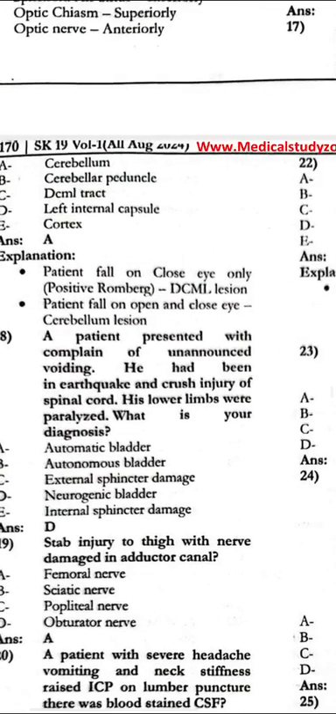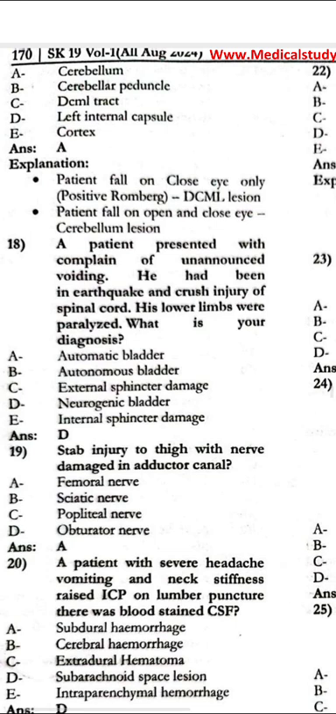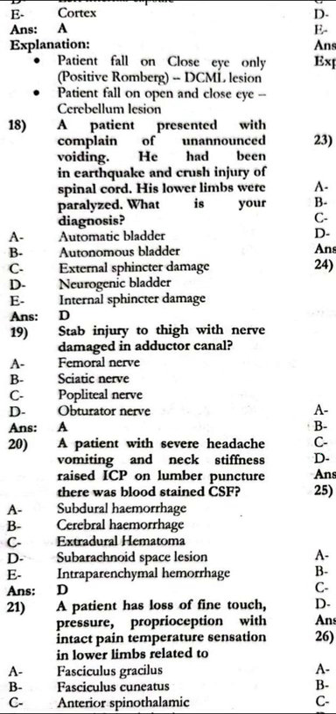The patient presented with the complaint of unannounced voiding. He had been in an earthquake and had a crush injury of the spinal cord. His lower limbs were paralyzed. What is your diagnosis? That is the neurogenic bladder. A stab injury to the thigh with nerve damage in the adductor canal: it is the femoral nerve.